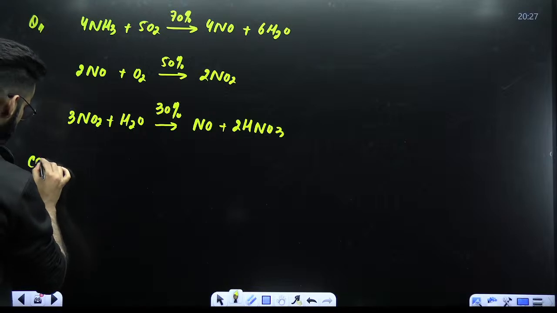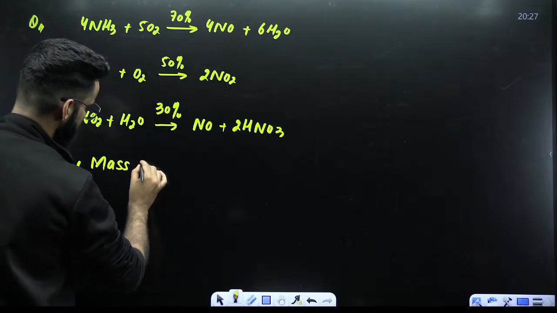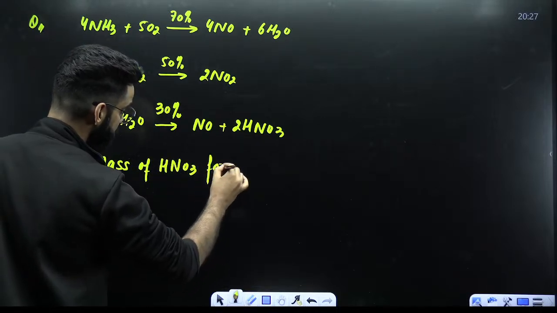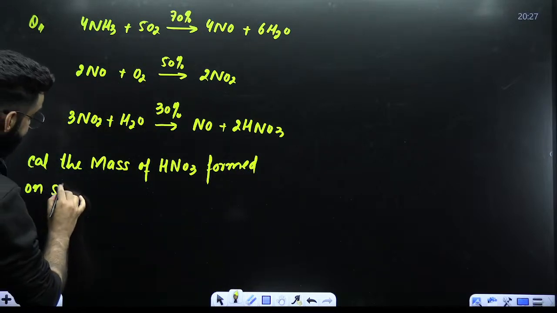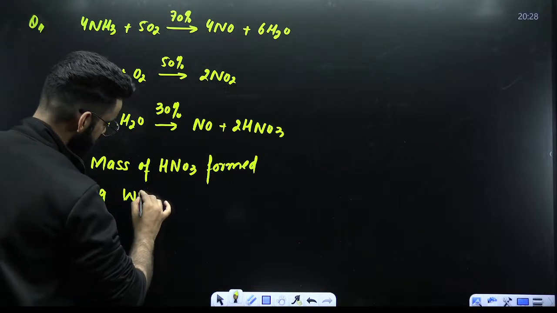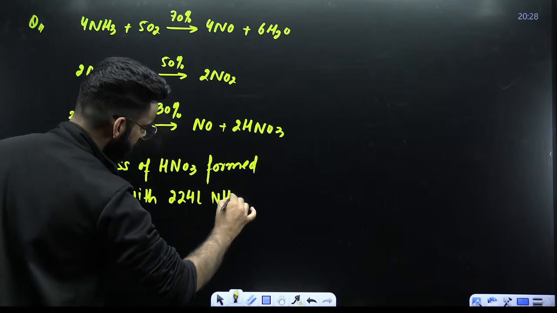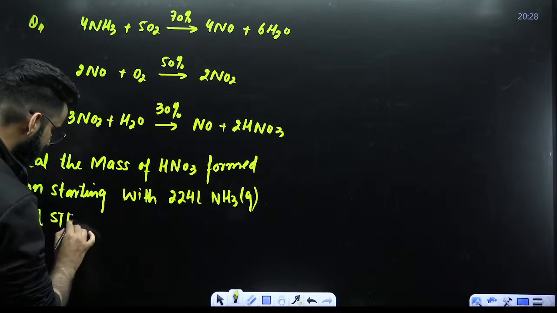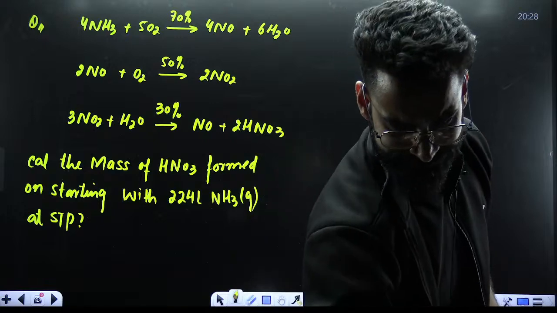Now, the question is telling you to calculate the mass of HNO3 formed on starting with 224 liters of NH3 gas at STP. Let's say this is the question.